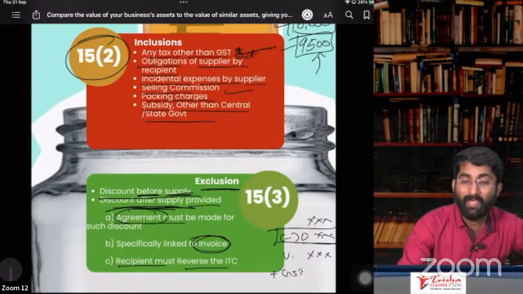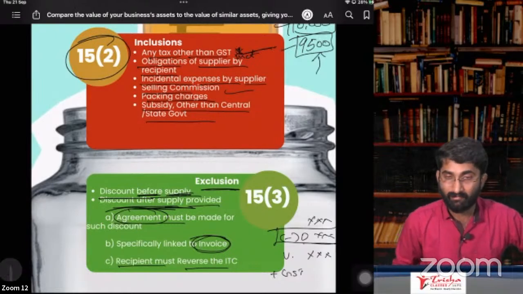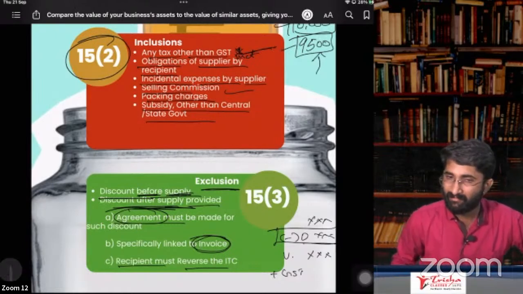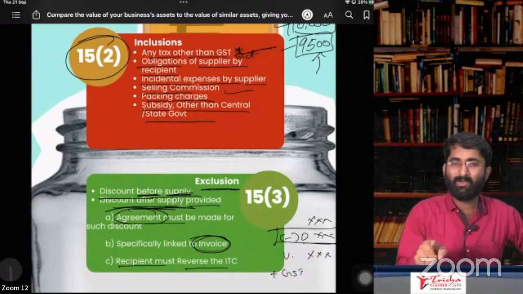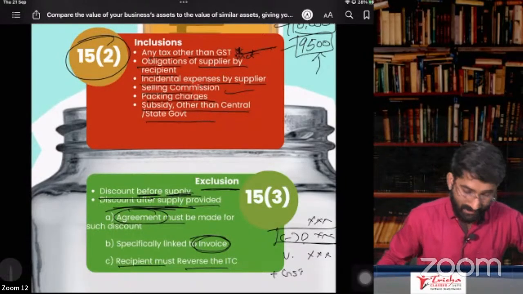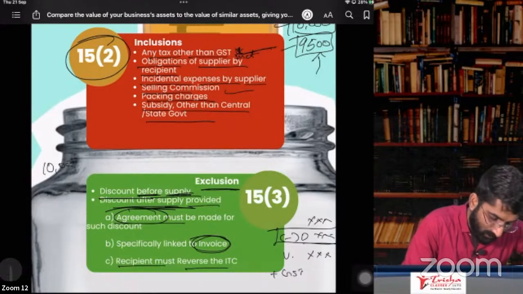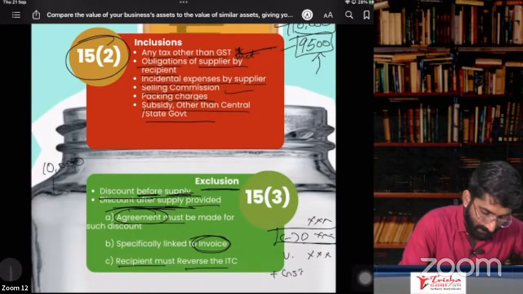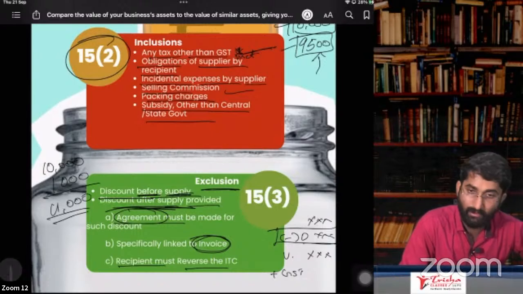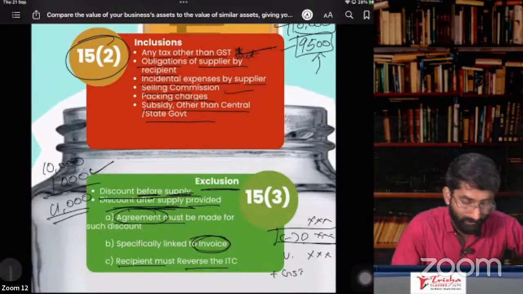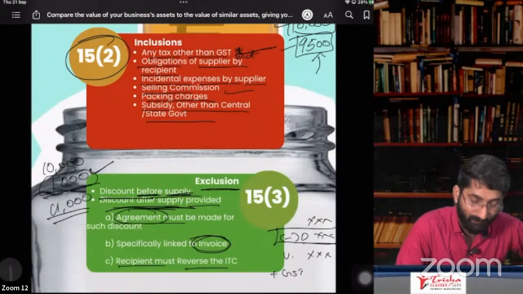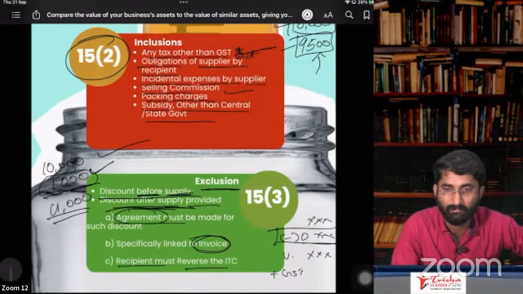Now, if I have given you the discount later, you have to reverse the ITC. Why? Because you have taken ITC on that. Example, 10,000 rupees. You paid me 10,000 rupees plus 1,000 as the GST. Totally, you paid me 11,000 rupees. You took ITC for this 1,000. You should be ready to reverse this ITC if I am giving you a discount.